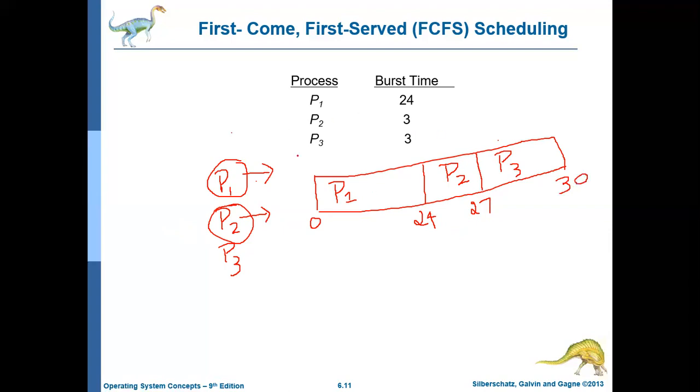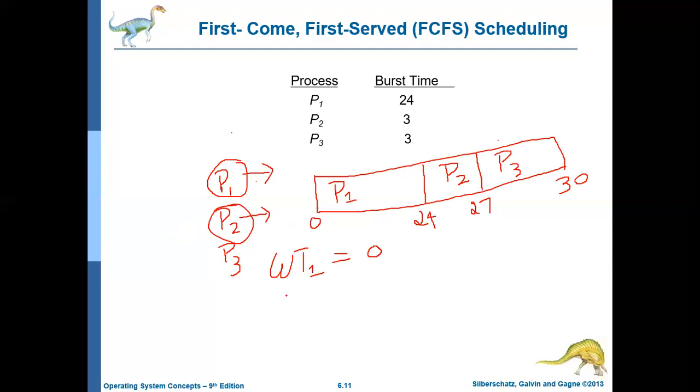So first you should represent this as a Gantt chart. When you represent it as a Gantt chart, you come to know how these processes get executed. Now let us try to identify the waiting time of each of these processes. Process 1 is not waiting at all. The moment it comes in the ready queue, it is immediately given the CPU because it is starting at the 0th time. So there is no waiting time for process 1.